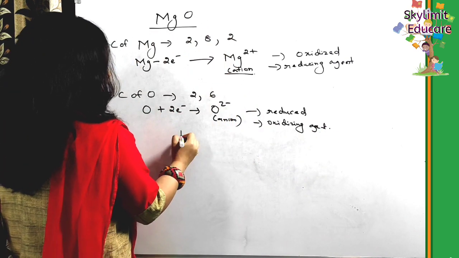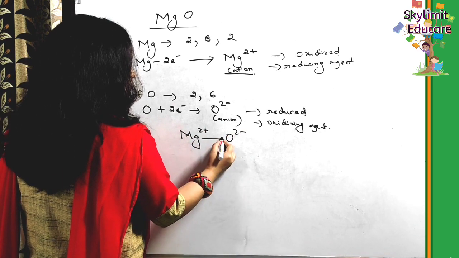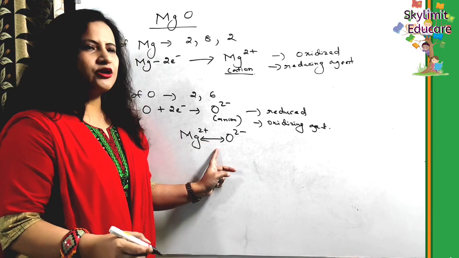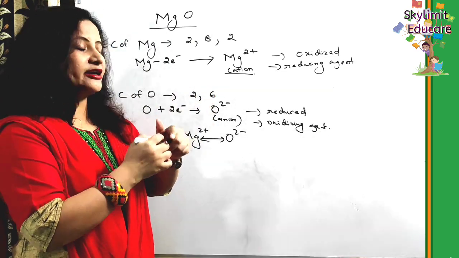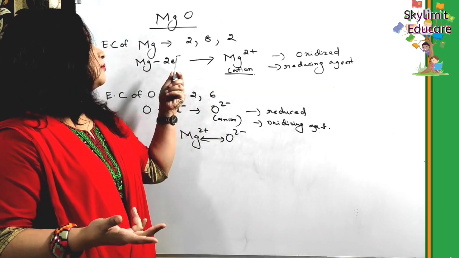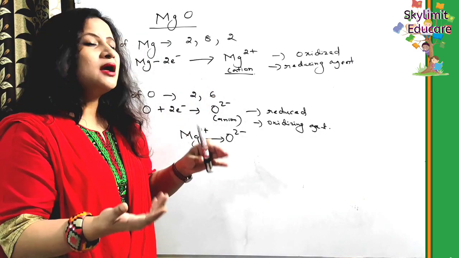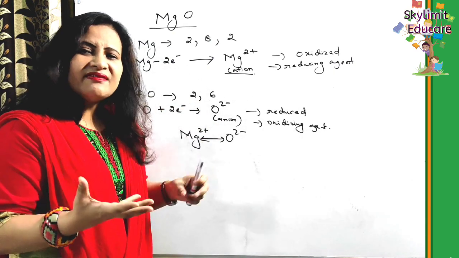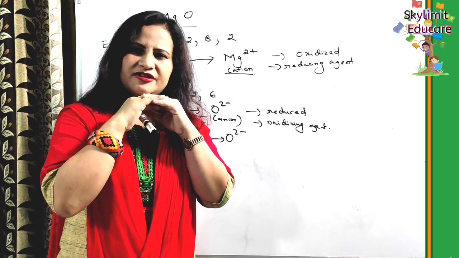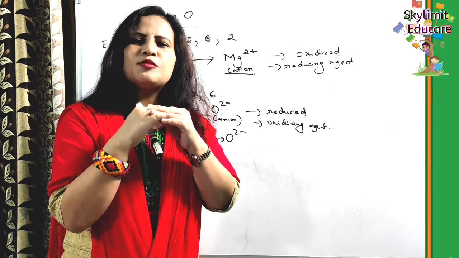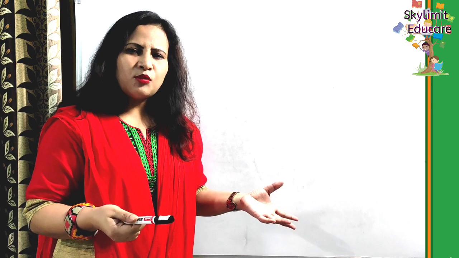Right? So after becoming ions, they are held together by the electrovalent bond. You can see here the electrons are transferred from magnesium to oxygen. Magnesium loses electrons and oxygen gains electrons. In doing that, they develop opposite charges, and that is why a force of attraction called the electrostatic force of attraction holds them together as a magnesium oxide molecule. So by now, students, you must be clear what this electrovalent bond is, right?